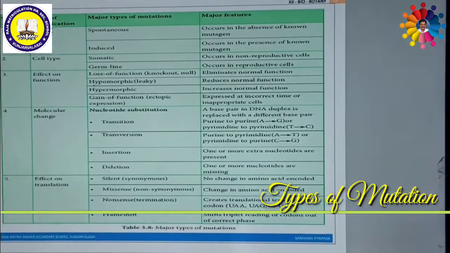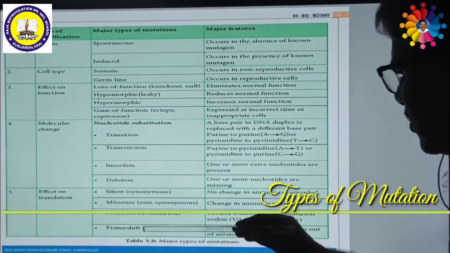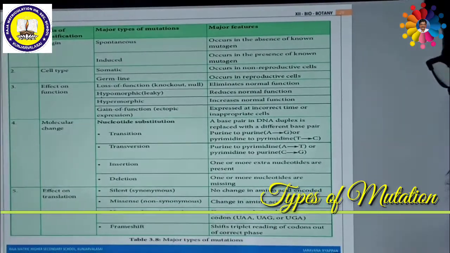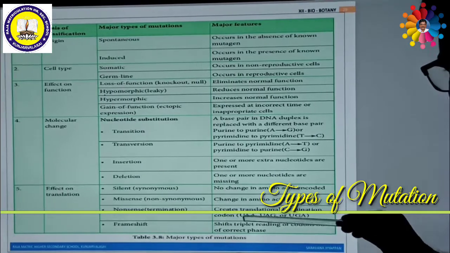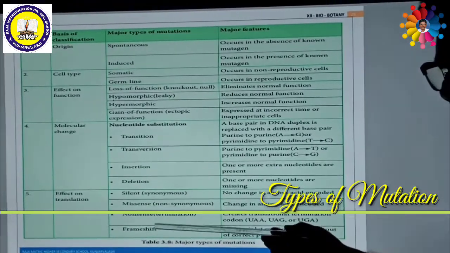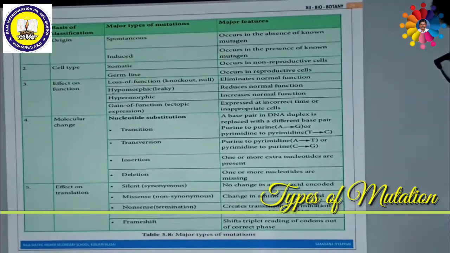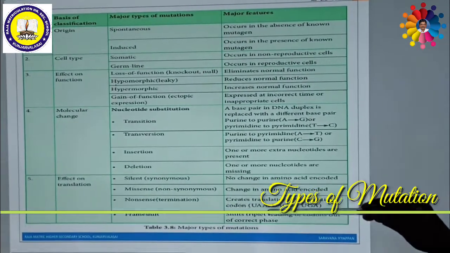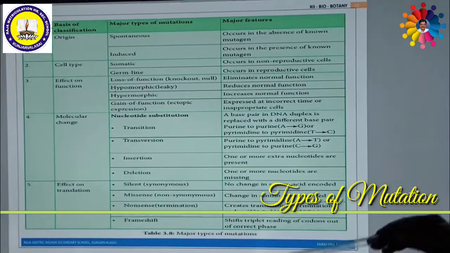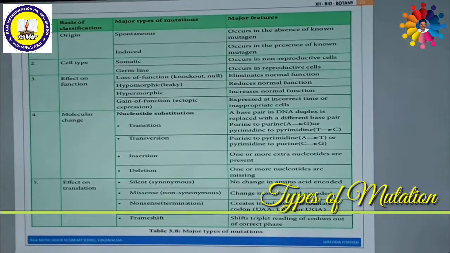The next one is frameshift. Frameshift is again divided into two types: insertion and deletion. That means the triplet, the codon, either increases, which is called insertion, or decreases, which is called deletion. So frameshift is when the triplets either increase or decrease, and the effect will differ on that basis. So these are the various types of mutations.